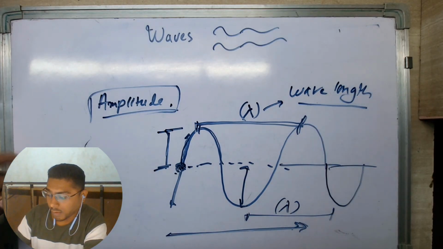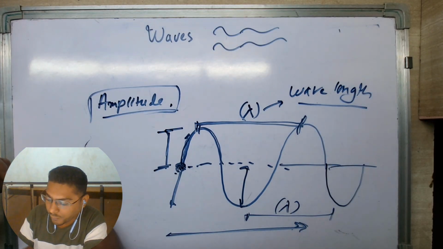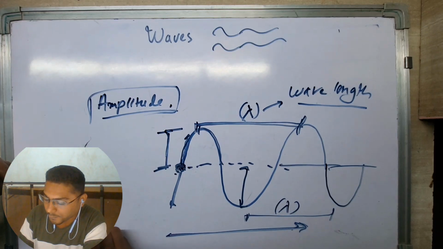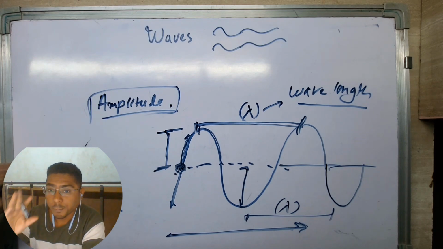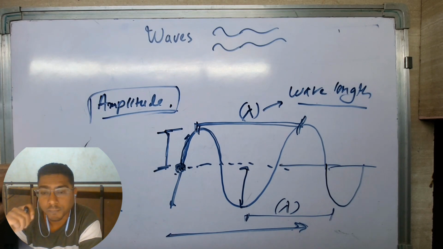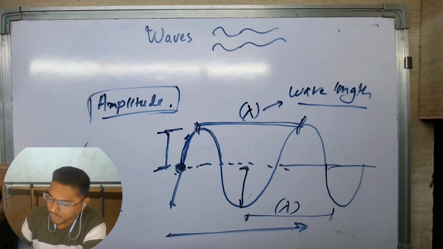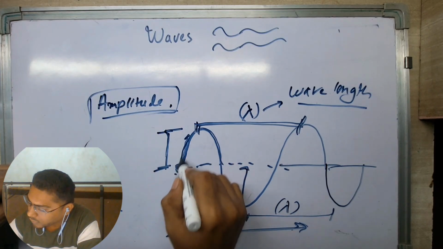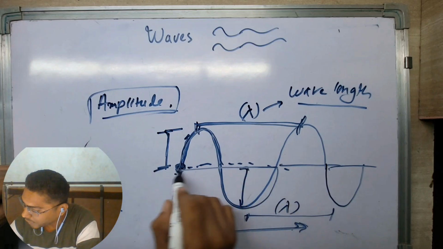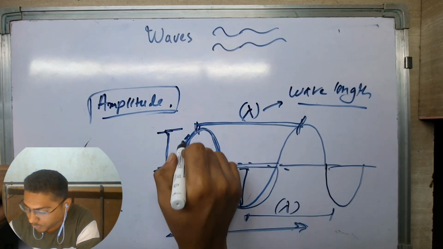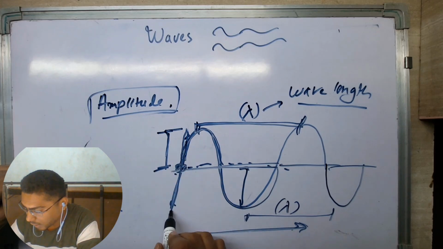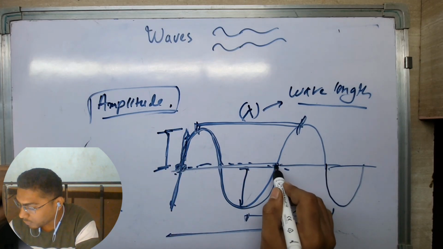Now there is another parameter we call frequency. Frequency of a wave. Frequency is what? Frequency is how many waves are passing per unit time. Meaning, let's say this is just one complete cycle, because the particle moved from its mean position up, then again down, and again came to its mean position.